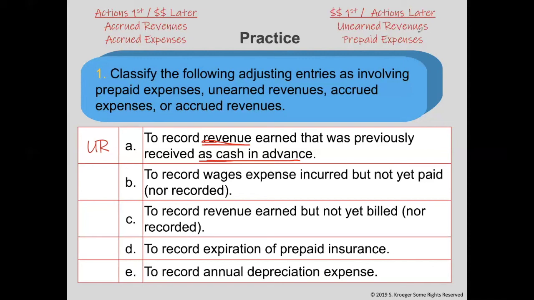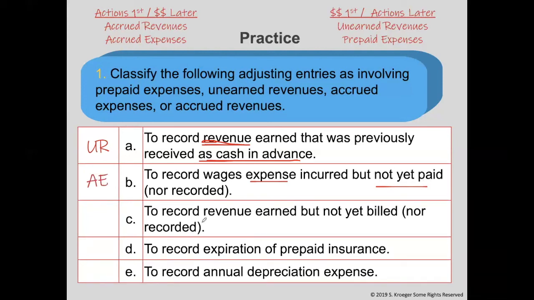B, to record wages expense incurred but not yet paid nor recorded. We know it's an expense, so it would be accrued expenses or prepaid expenses. It's going to be one of the two. And it says not yet paid, which means the dollars weren't first, the dollars are coming later. Therefore, it would be accrued expenses.